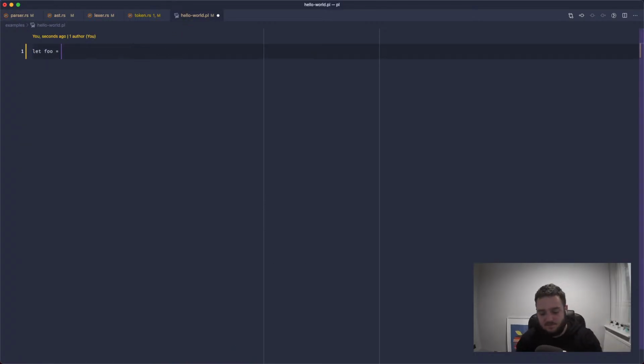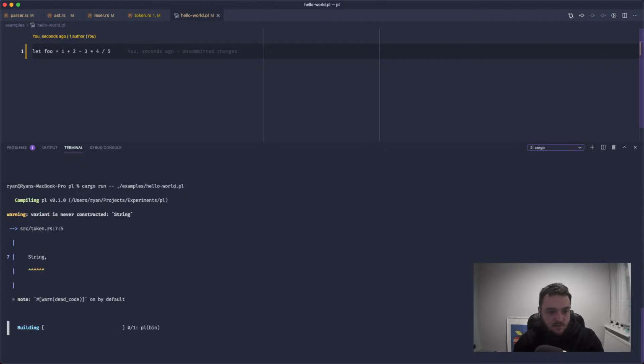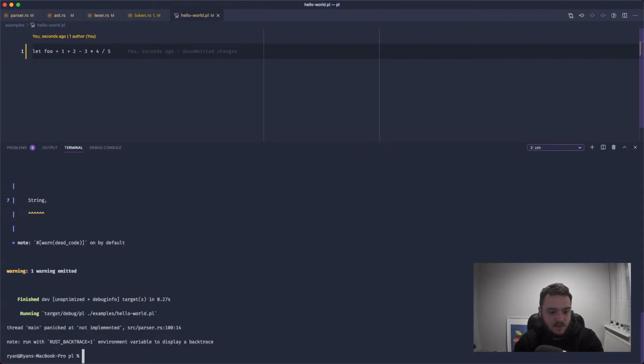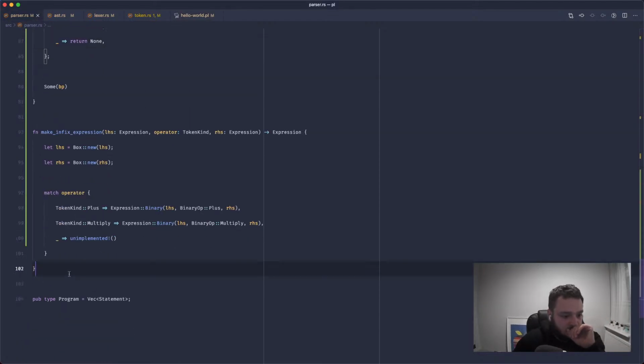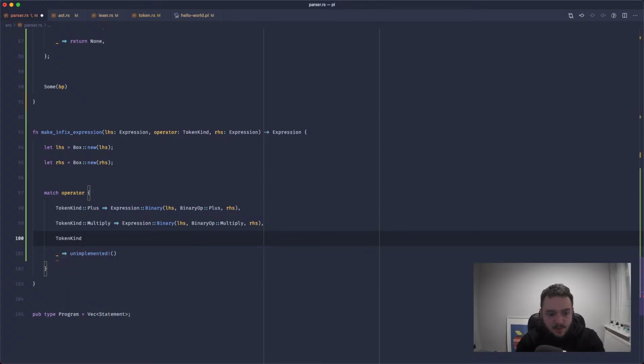So let's think of something that we can easily verify. If we've got 1 plus 2 minus 3, that's going to be 0. And then we'd expect it to times by 4 and then divide by 5. If we run this, it's not implemented in parser. Did I miss something? Line 100? Yes, I did. I need to implement the expressions for those.